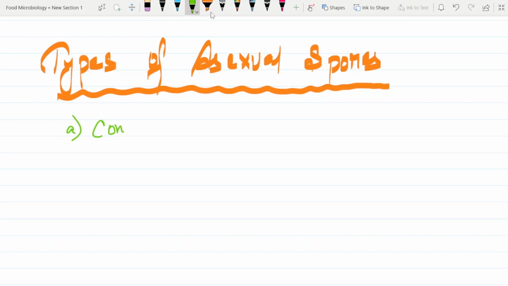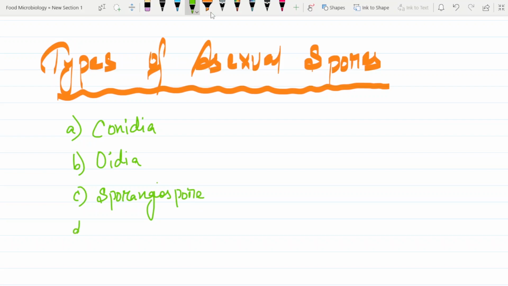We have conidia, we also have oidia, and last but not least, we have sporangiospore. One more, I think I left this one: chlamydospore. So these are the types of asexual spores.